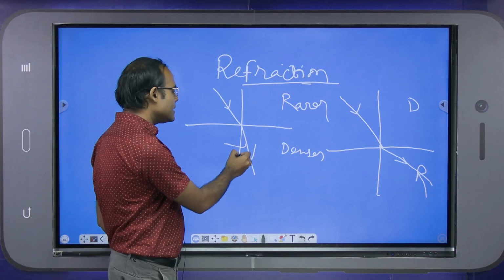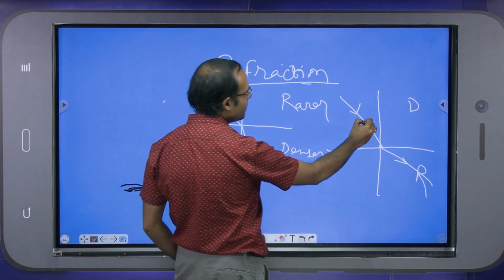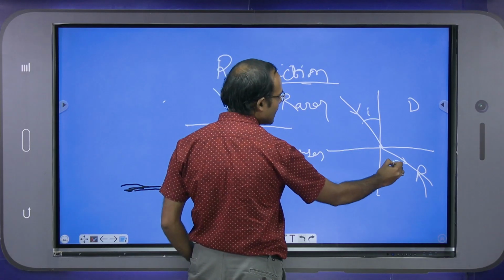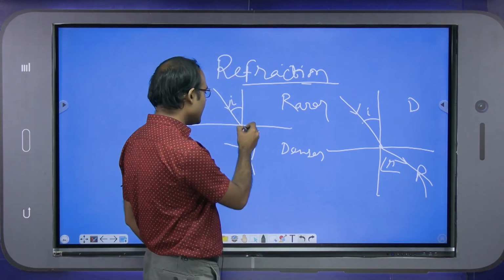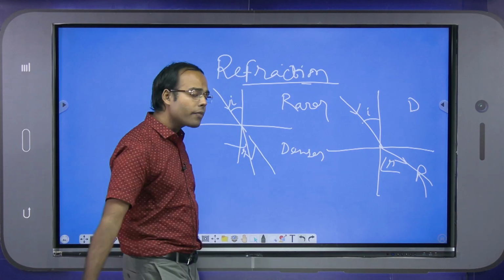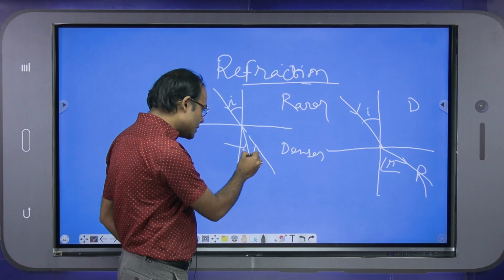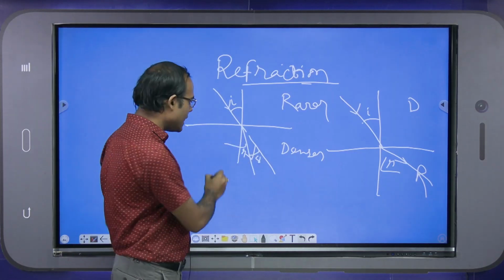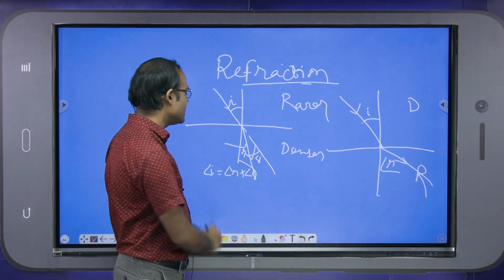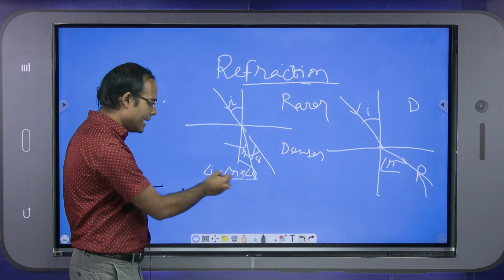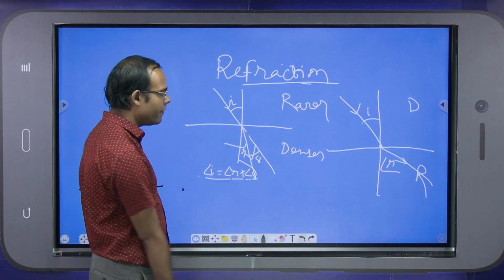Here this is the angle of refraction and this is the angle of incidence, and here again this is the angle of incidence and this is the angle of refraction. And again there is the angle of deviation, so this would be the original path if there were no refraction, and we can say I is equal to R plus delta, the sum of the angle of refraction and the angle of deviation.